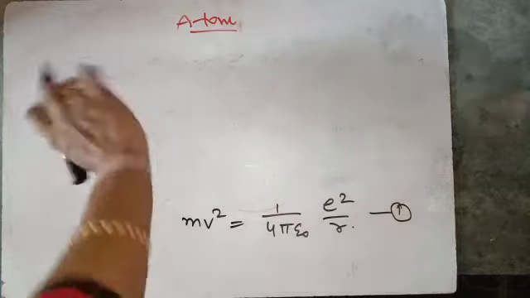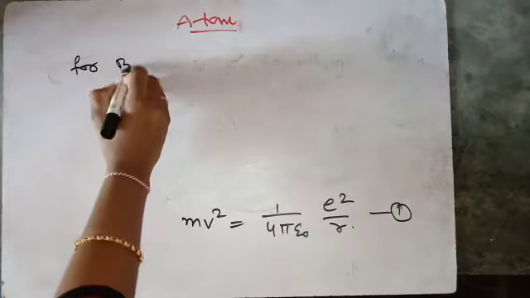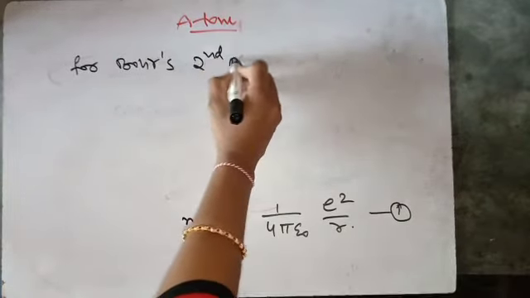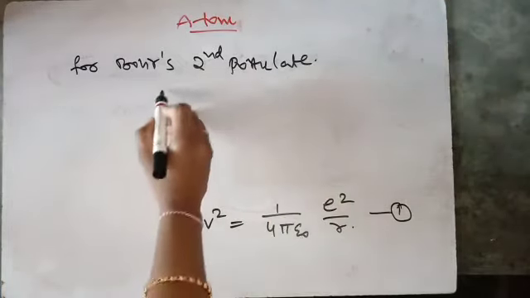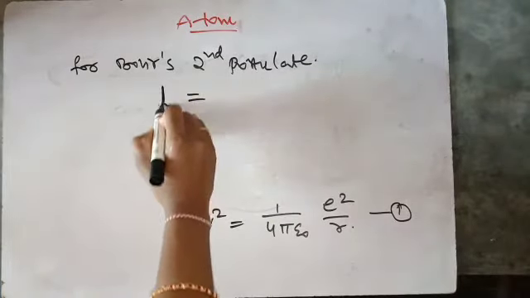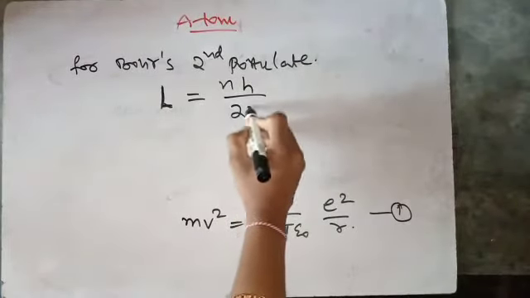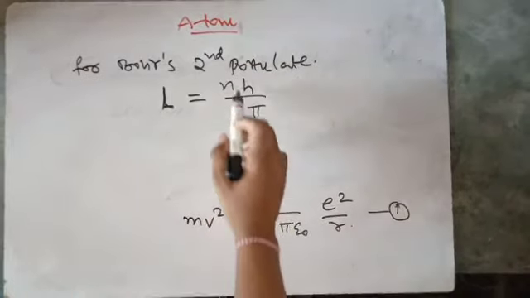Now from Bohr's second postulate, we have angular momentum L equals nh by 2 pi, that is, an integral multiple of h by 2 pi. Why integral multiple?